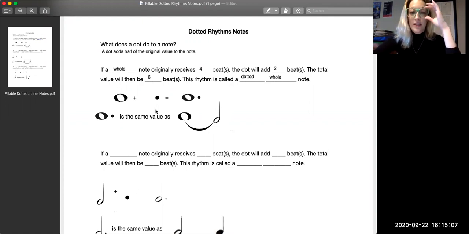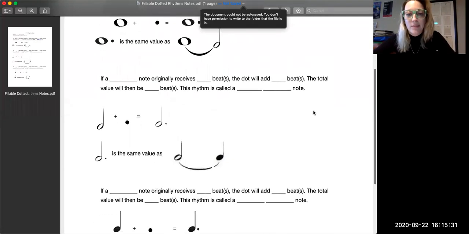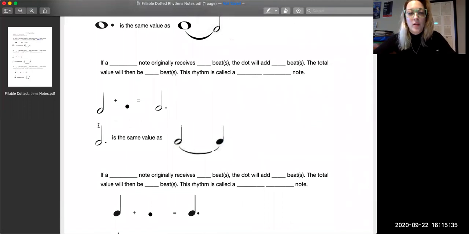The other interesting thing to note is that this dotted whole note is actually the same exact thing as if we had a whole note tied to a half note, right? Because we're going to take 4 beats from that whole note and 2 from the half note, and then since this is a tie, we would add them together. So they're the exact same thing, these two guys right here. There's just different situations when you might want to use one over the other, and we'll see what those are sometime in the future.